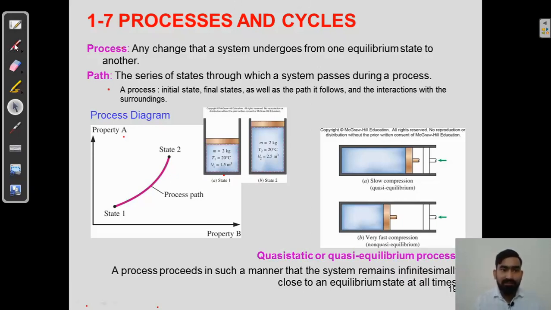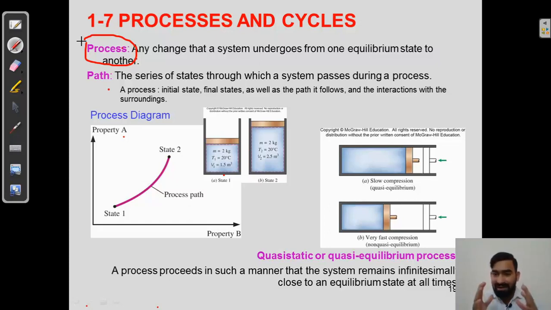So we will see what are processes and cycles. What is a process first? Any change that a system undergoes from one equilibrium state to another, or you can also call it the transformation of a state from one point or position to another, is called a process in simple language. What is a path? The series of states through which a system passes during a process.